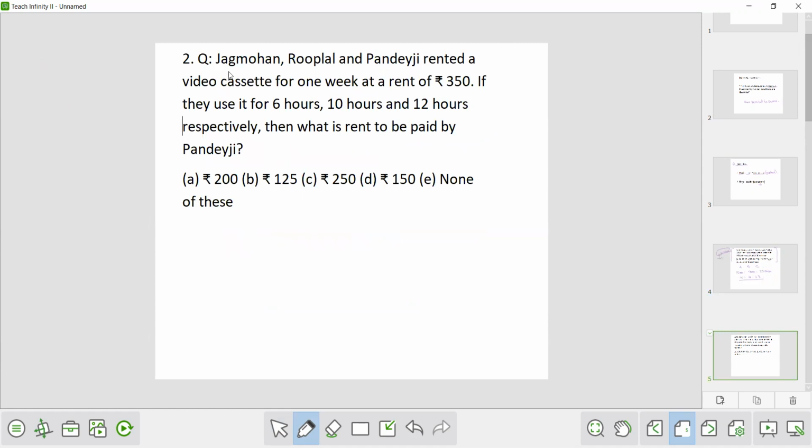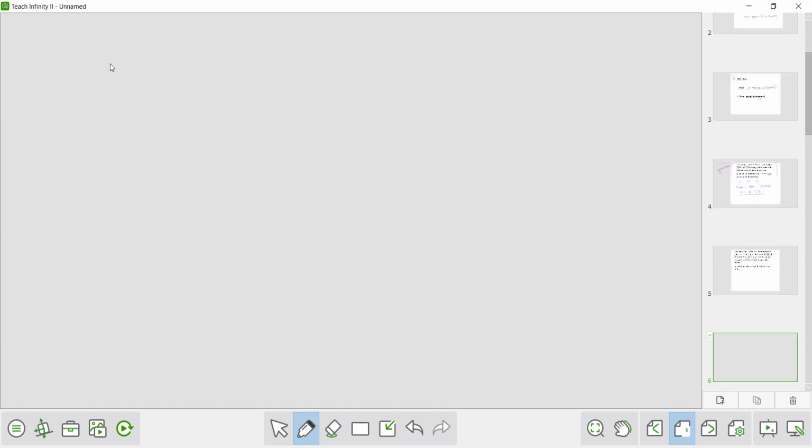Okay, second question. Jagan Mohan, Roop Lal and Pandeyji rented a video cassette for 1 week at a rent of rupees 350. If they use it for 6 hours, 10 hours and 12 hours respectively, then what is the rent to be paid by Pandeyji? Before answering this question, let me ask you, suppose A and B rented a cassette